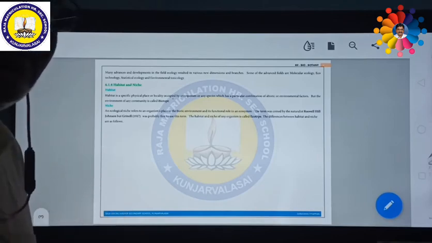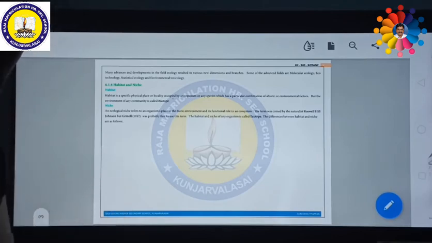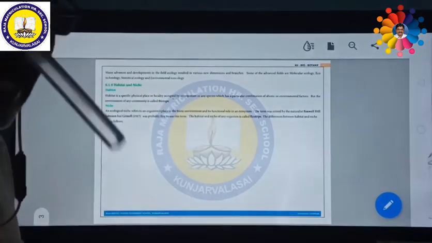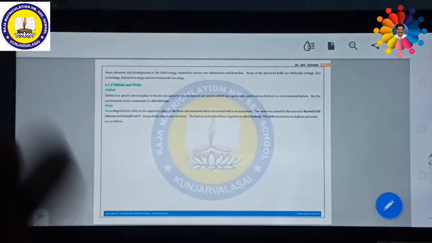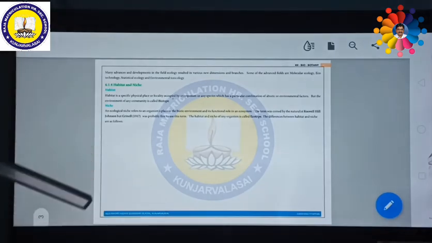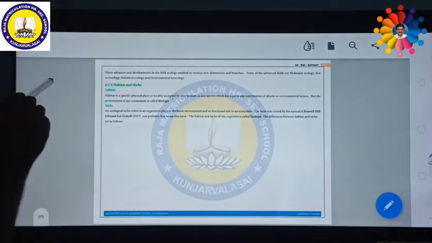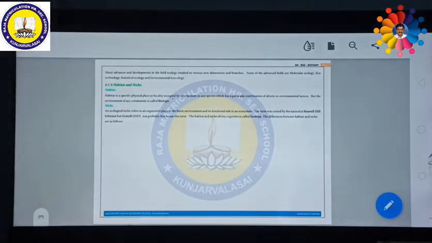Home is a habitat for you. The place in which you or other organisms live is considered a habitat. Then what is niche? An ecological niche refers to the role an organism plays in a biotic environment and its functional role in an ecosystem.